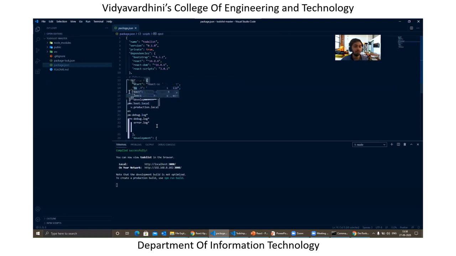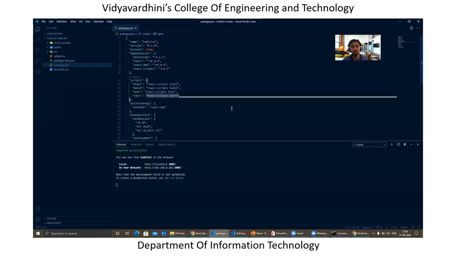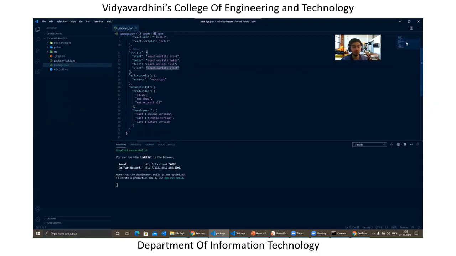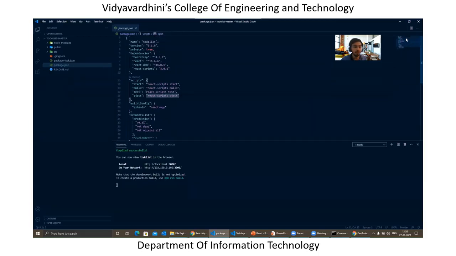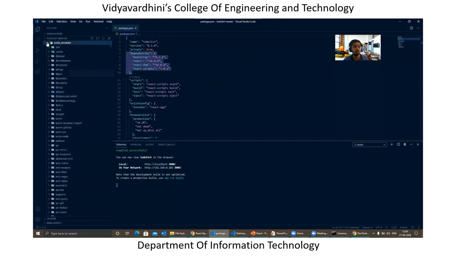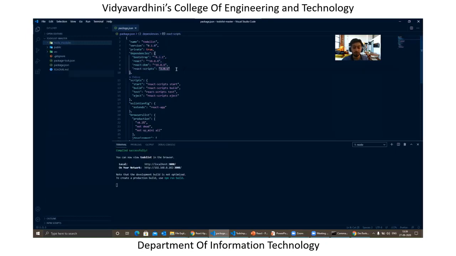Apart from that, we have a couple of other commands for testing the app and so on. The one thing you need to keep in mind is that this file is solely responsible for running your project. So if you accidentally delete package.json, you won't be able to run the project. Package.json also has lots more, like the dependencies. Whatever libraries you install will be seen inside node modules, but at the same time they will also be added over here.